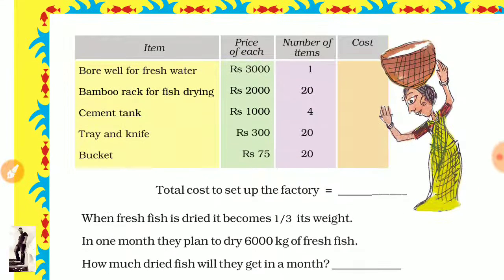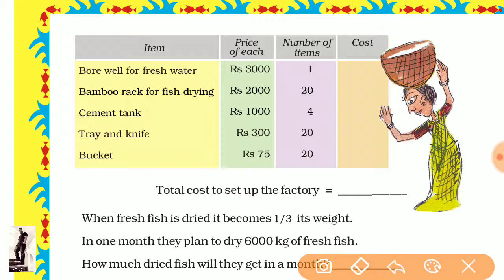Now come to the next point. If someone wants to make a factory for drying fishes, a factory does not start so early, and there is no cost-free way of starting a company or a factory. First of all, we must invest some money for it.